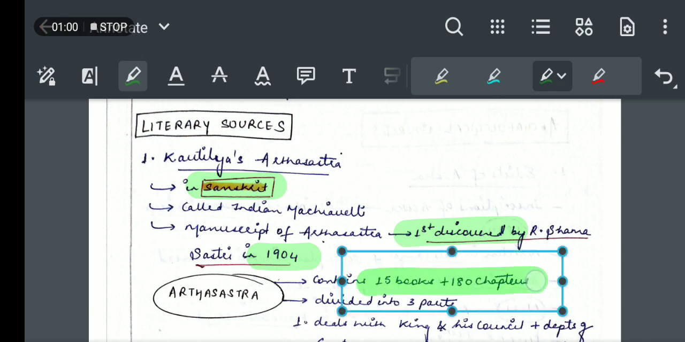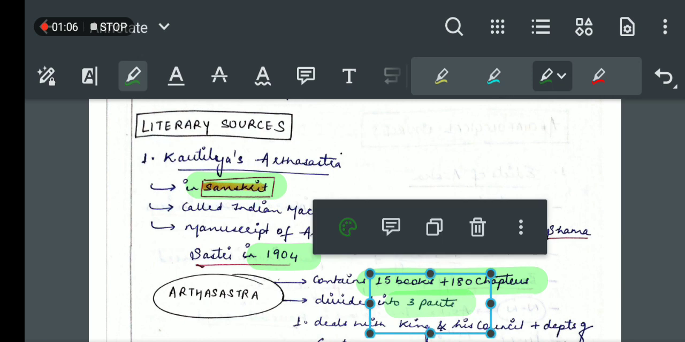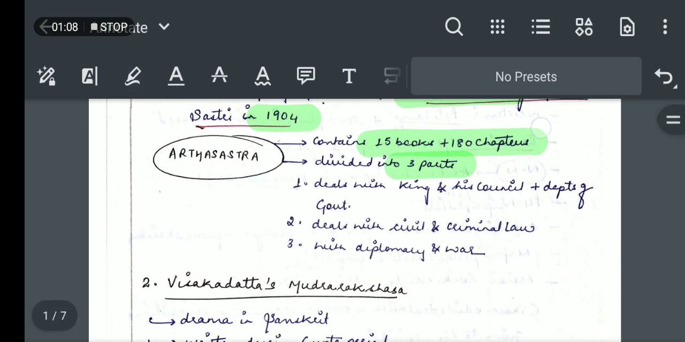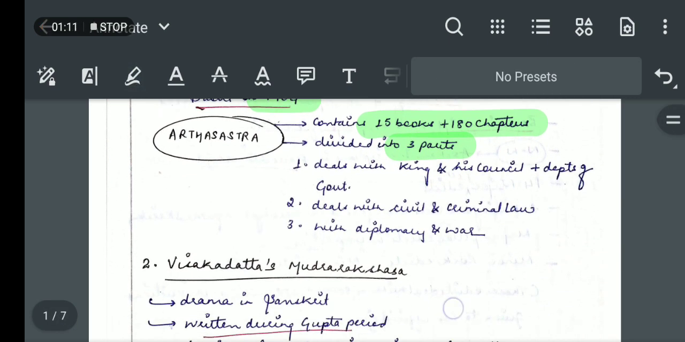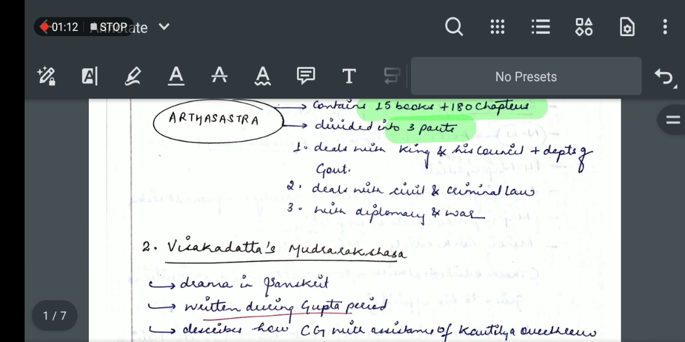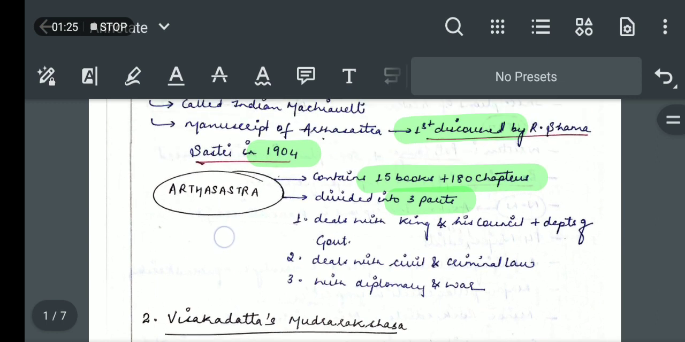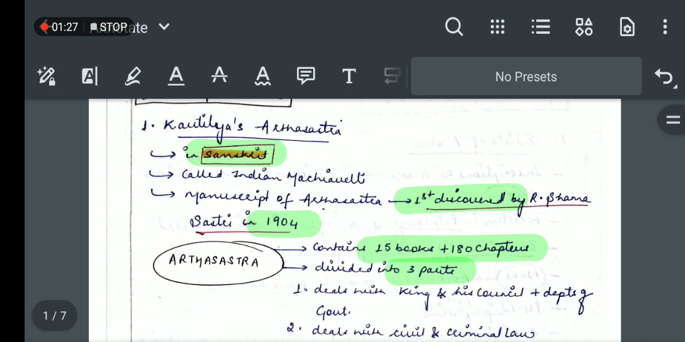The Arthashastra contains 15 books and 180 chapters, and this whole compilation of 15 books is divided into three parts. The first part deals with the king, his council and various departments of the government. The second part deals with civil and criminal law, which we can categorize as the judicial part. The third deals with diplomacy and war, which can be categorized as external affairs. So we have discussed the first literary source, Kautilya's Arthashastra.